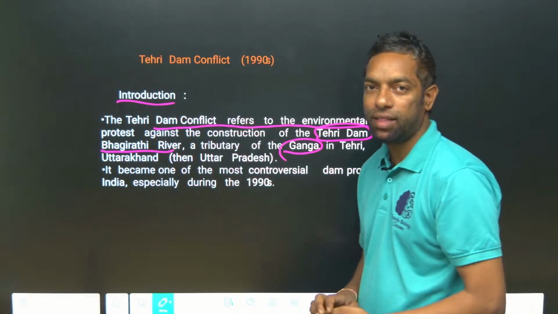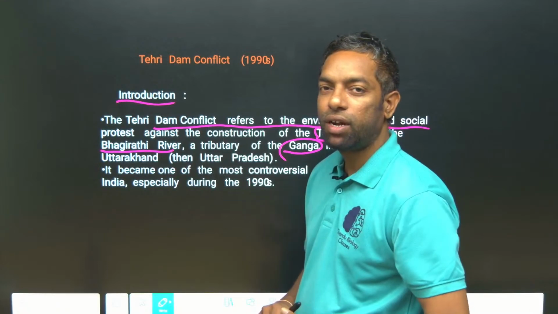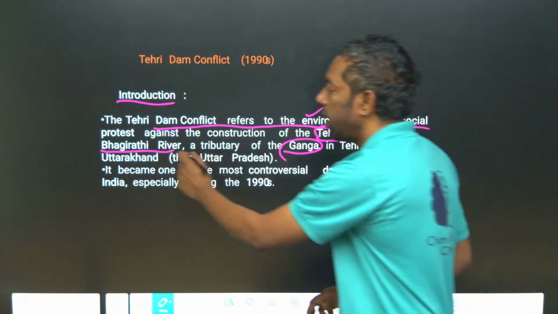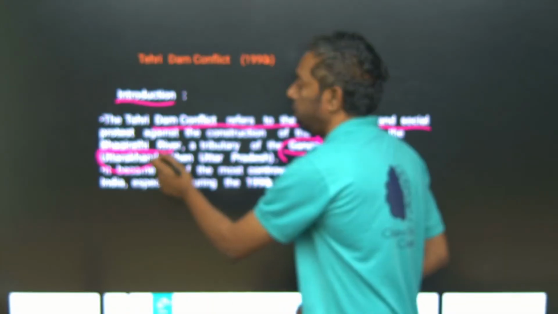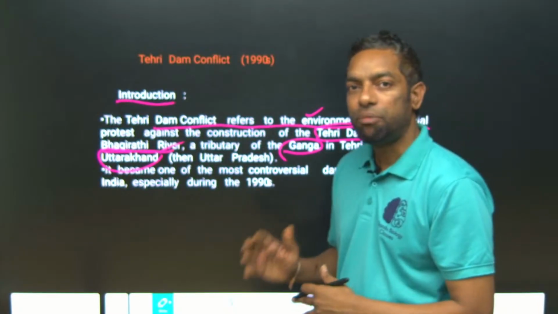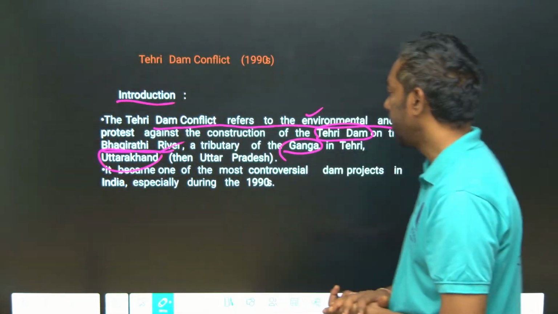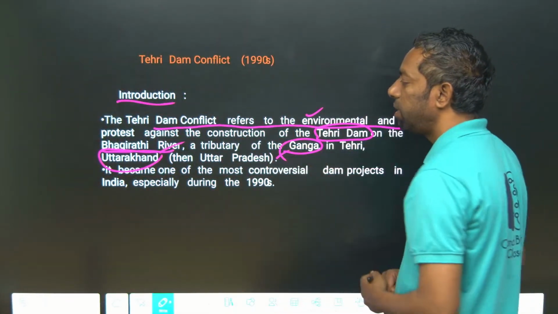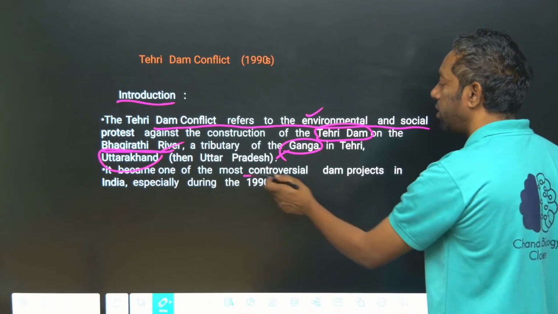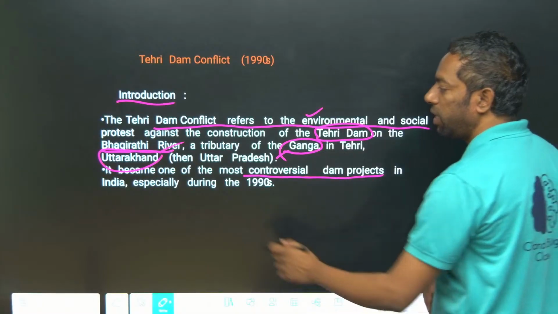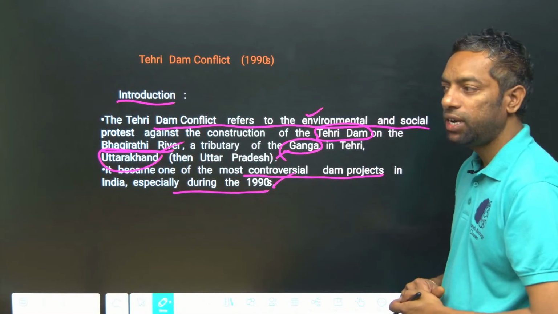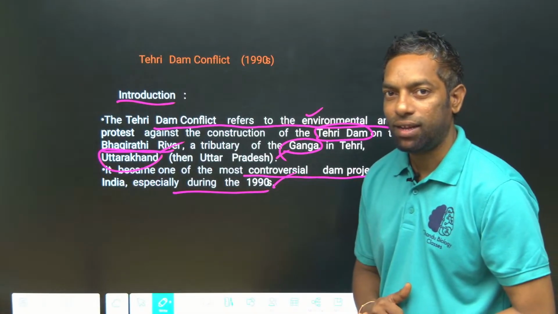Uttarakhand was previously part of Uttar Pradesh. It was the most controversial dam project in India, especially during the 1990s.